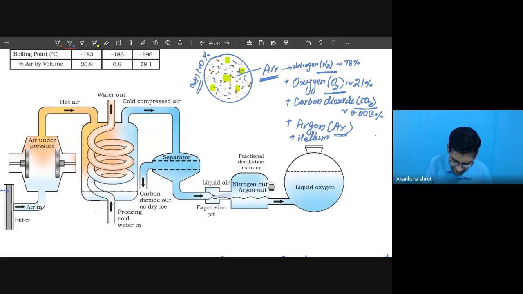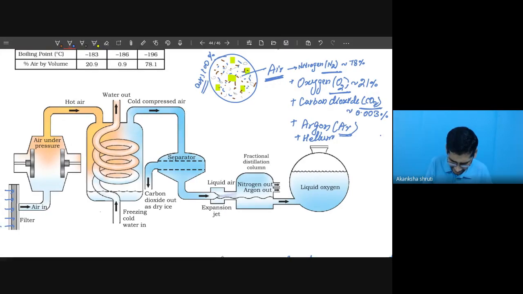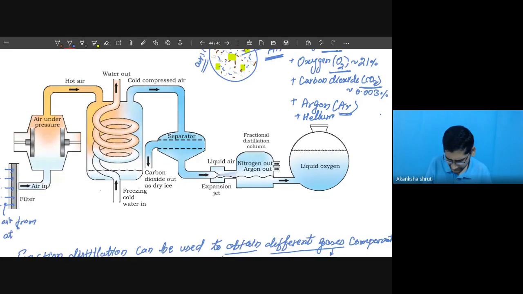Air is going to enter into this filter. This is the air from atmosphere. But the atmospheric air contains a large amount of dust.